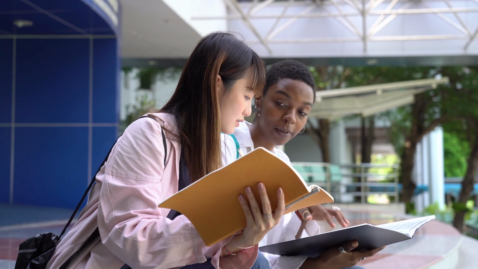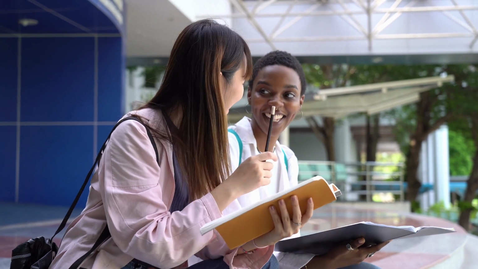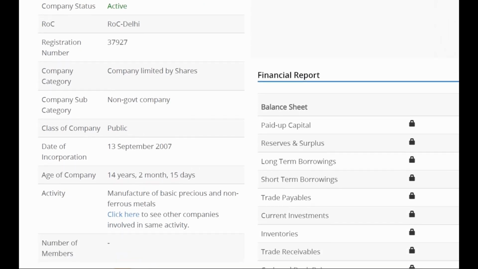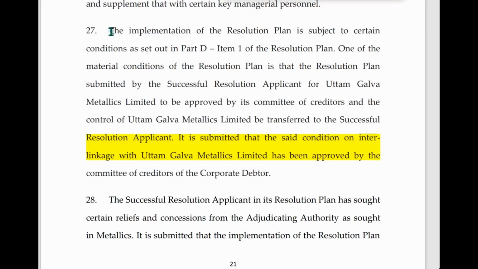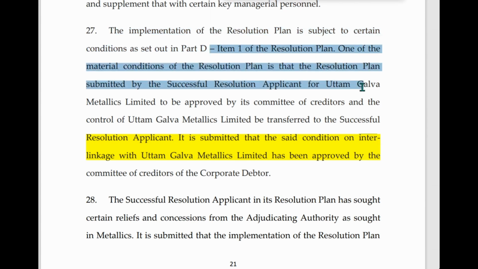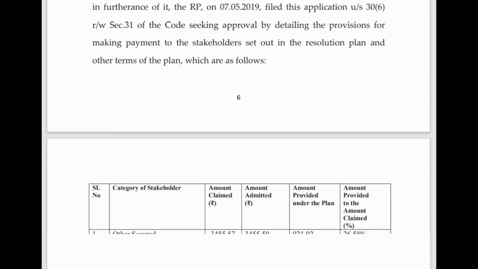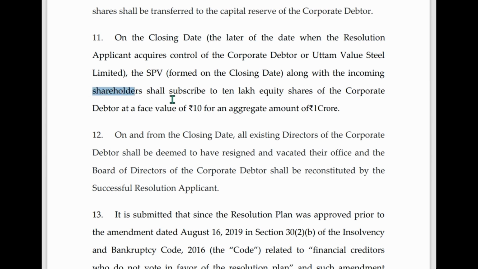Now let's have a look at the second scenario. This is most unlikely to happen because Uttam Galva Metallics was an unlisted company and there were shareholders in that company as well. Since the Committee of Creditors had approved to interlink this company with Uttam Value Steels Limited, the shareholders of Uttam Galva Metallics have to be allotted some portion of the shares as a part of the resolution plan. So those shares will be allotted after the merging of Galva Metallics into Uttam Value Steels. So that's why the second scenario is most unlikely to happen.